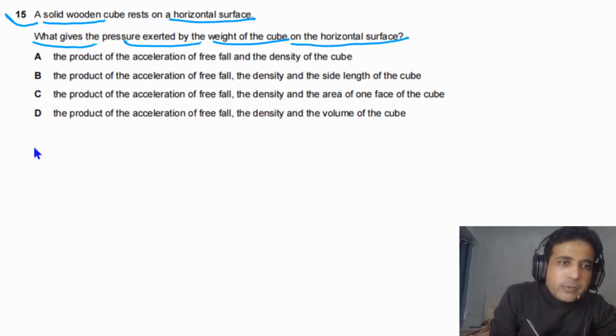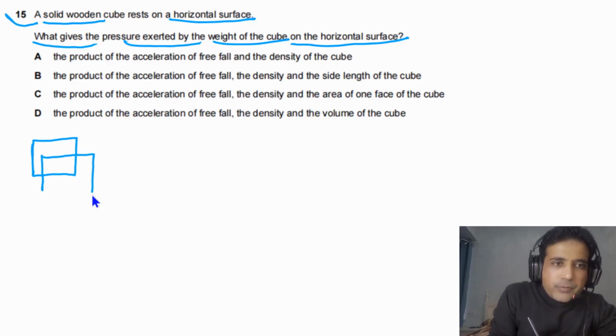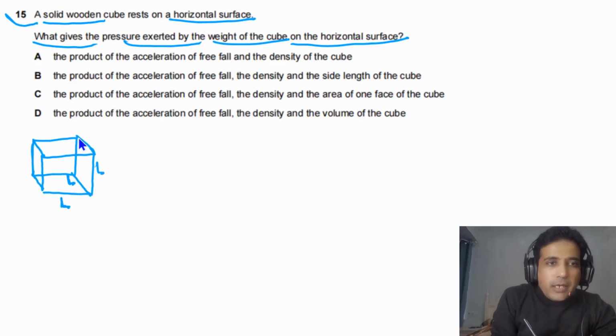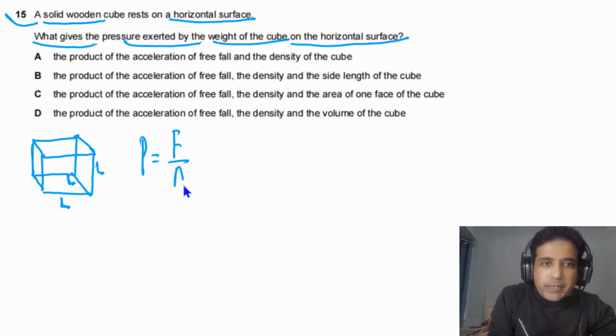So the best way to answer this question is we can sketch first of all a cube. So you can imagine that we have a cube, and we can complete this one. You can see this cube has all the sides equal. So we can say the length of one side, let's say, is L. The length of this side is also L. And in this case, we need to find the value of P. And P is equal to force over area in contact.